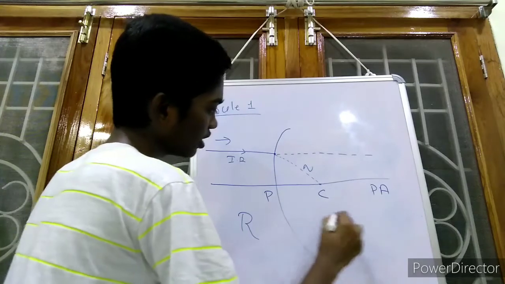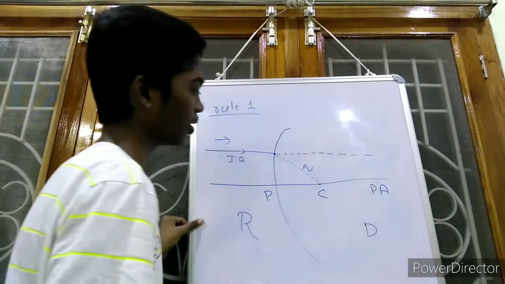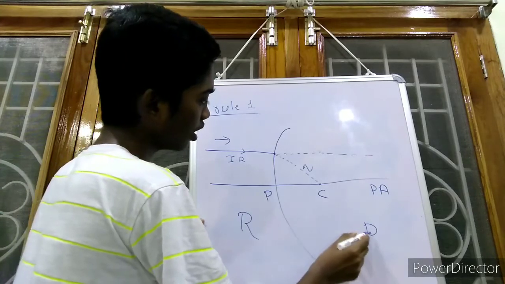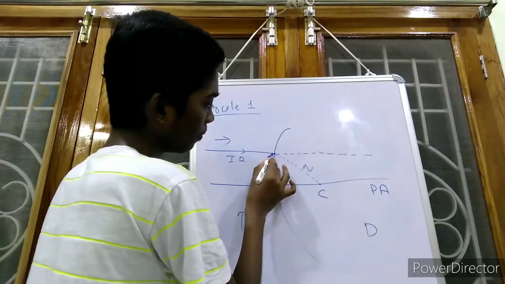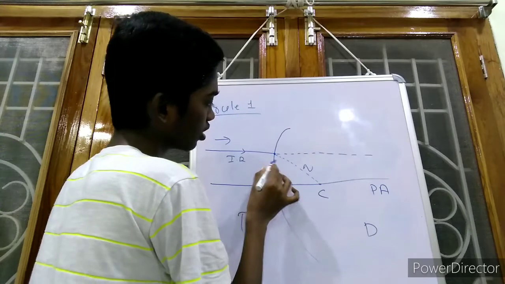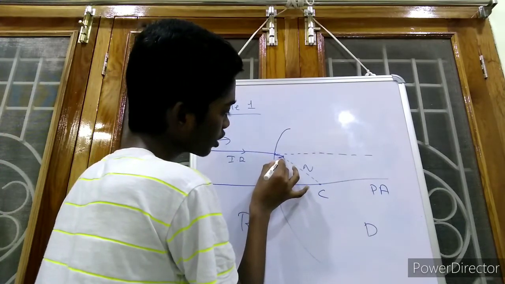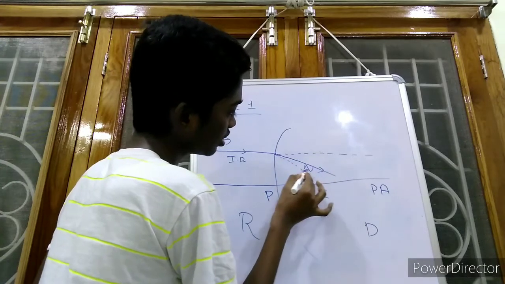Now if we think this is rarer medium and this is denser medium, when an incident ray is moving from rarer medium to denser medium, then the refracted ray must bend towards the normal. So this is the normal, and the refracted ray must be going like this, towards the normal.